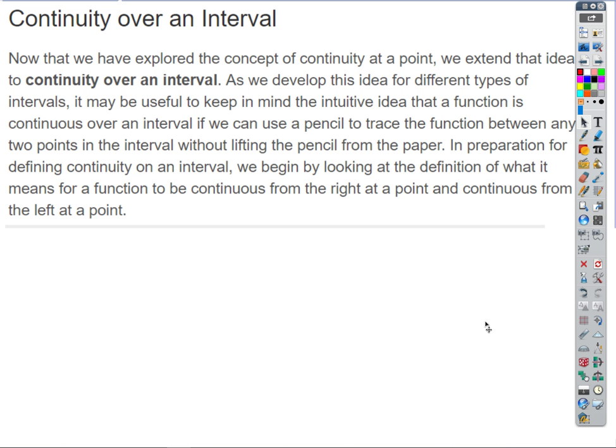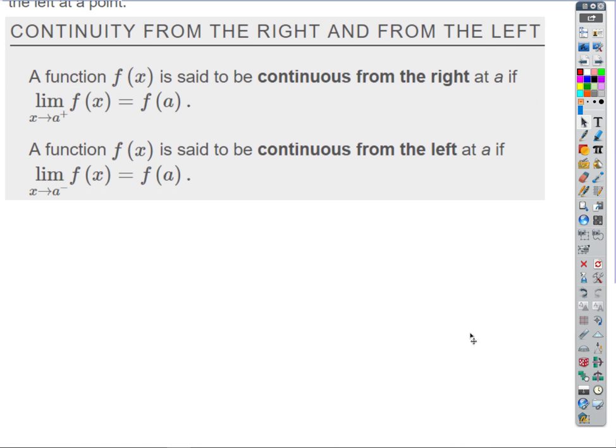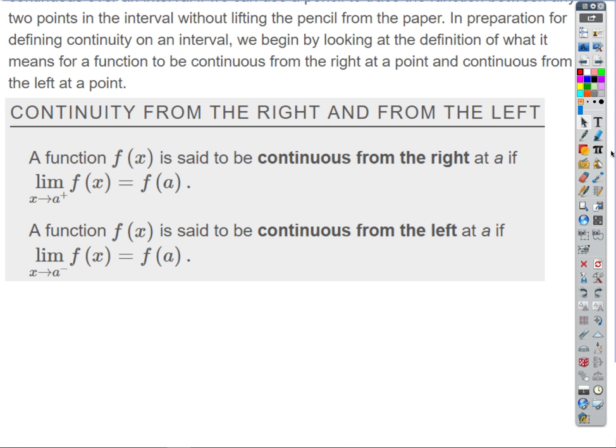So this kind of summarizes what we just said. A function is said to be continuous from the right at A if the limit of f of x as x approaches a from the right equals f of a. And it's continuous from the left if the limit of f of x as x approaches a from the left equals f of a. We said b earlier, but they're saying a, right?